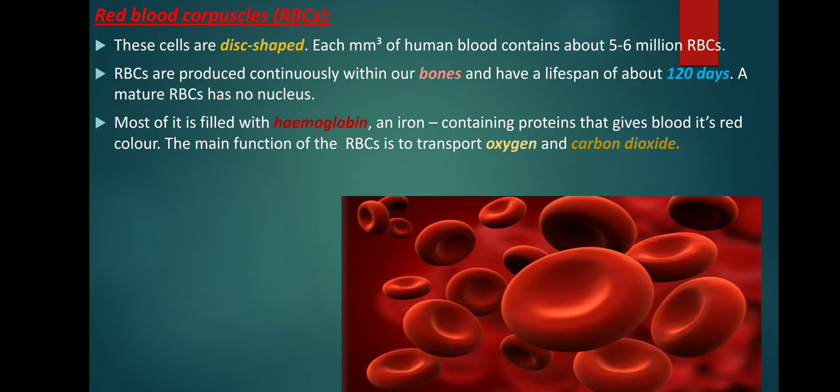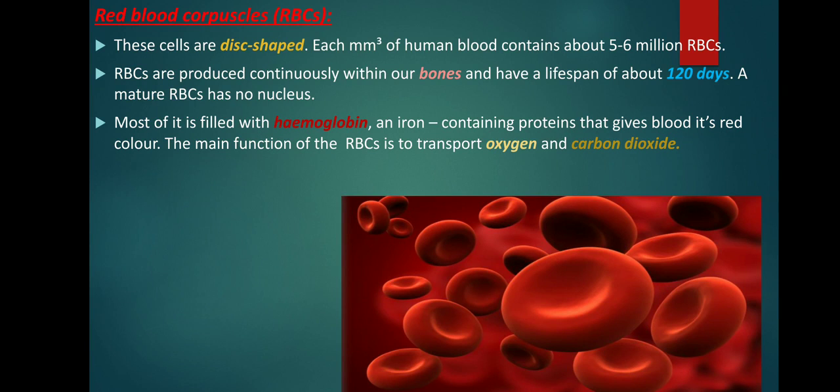Red blood cells pick up oxygen from the lungs and start on their route to the different organs in the body where the oxygen needs to go. After the oxygen is used by the organ, carbon dioxide is produced as a waste product. The red blood cells pick up the carbon dioxide from the organs in the body and take it to the lungs for it to be removed from the body.